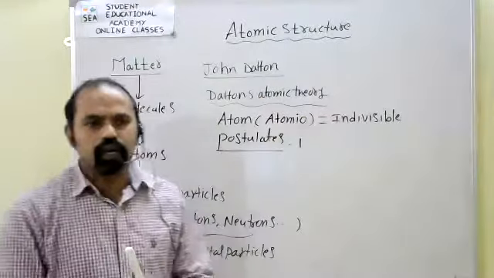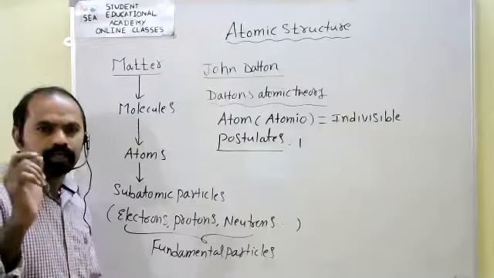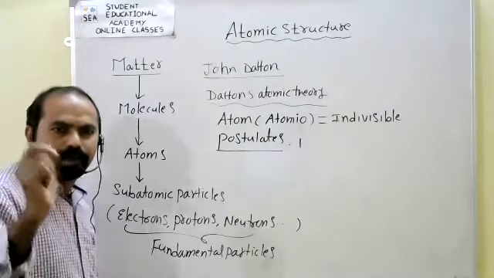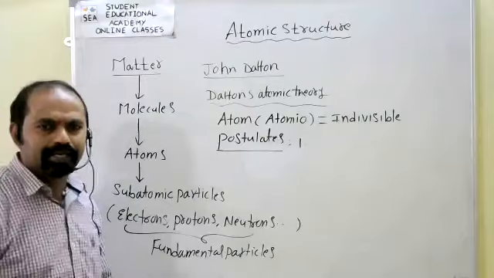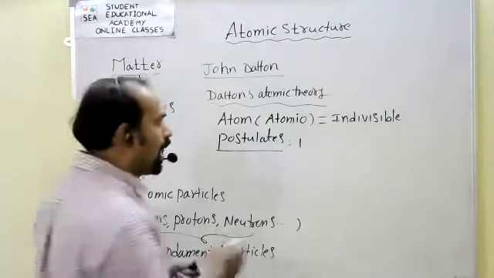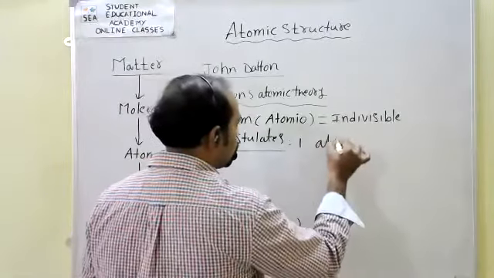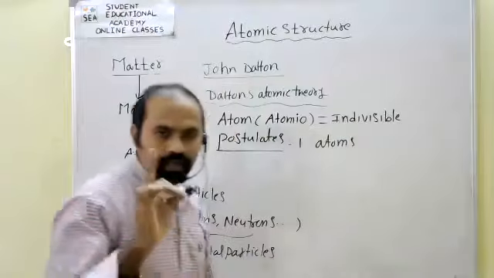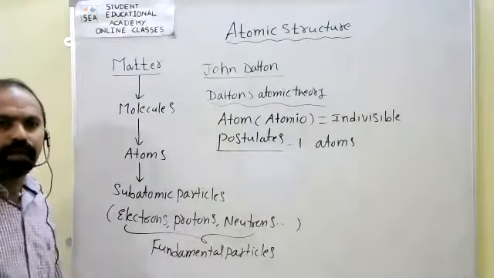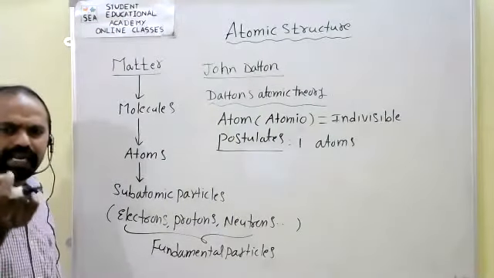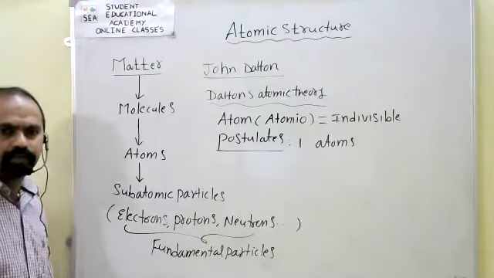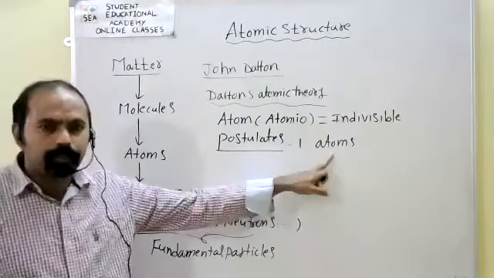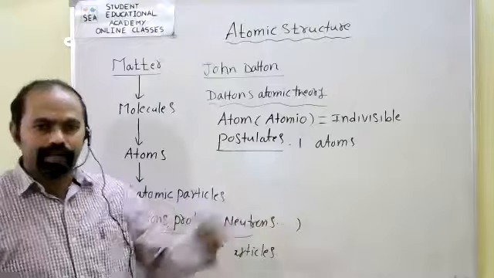According to John Dalton, the matter is made up of small indivisible particles called atoms, which can take part in chemical reactions.